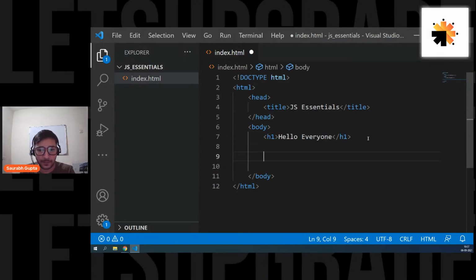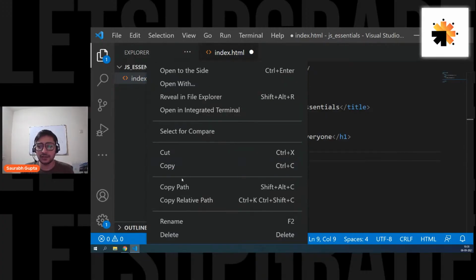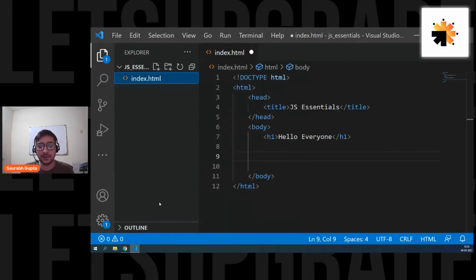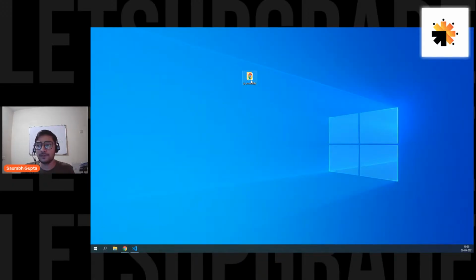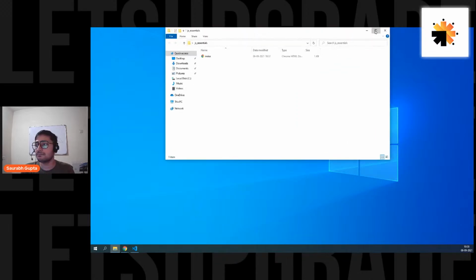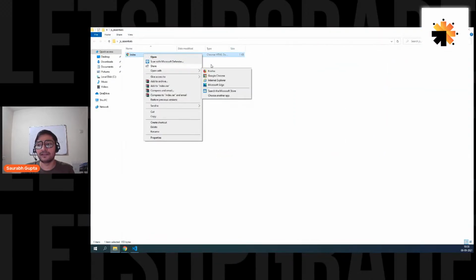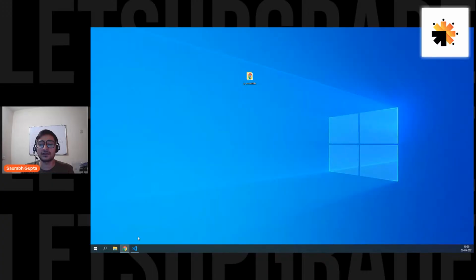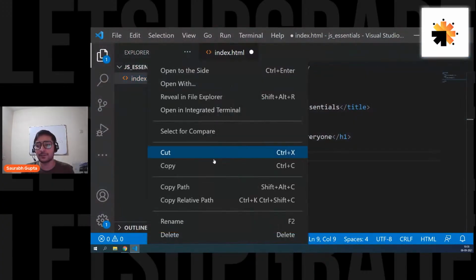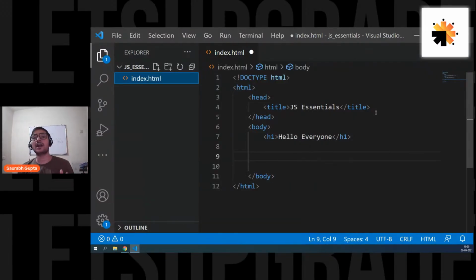Okay, Akash is asking how to copy a path. I'll tell you. Simply right click, Akash, and here you go, the option to copy the path. So copy the path, go in your browser and simply paste it. The next thing you can do is go in your folder, take your file, right click, and then open with anything you want. Open with Chrome, open with IE, open with Mozilla. It's totally up to you. You're doing the exact same thing either way. Right click, copy the path, paste in your browser. That's it.